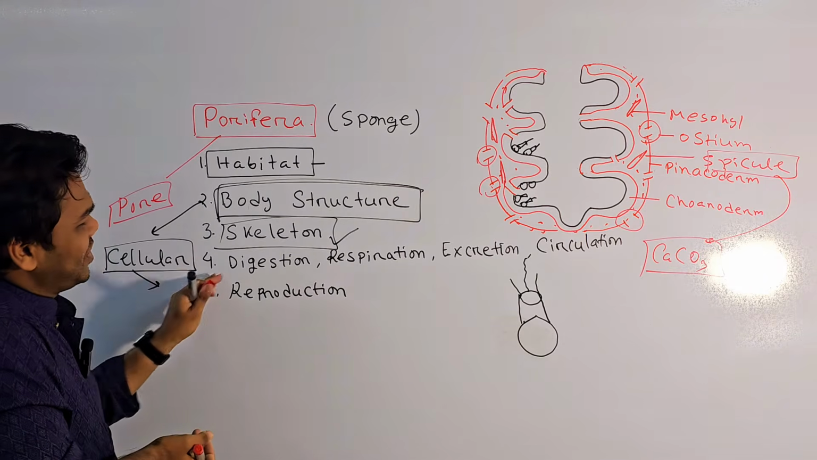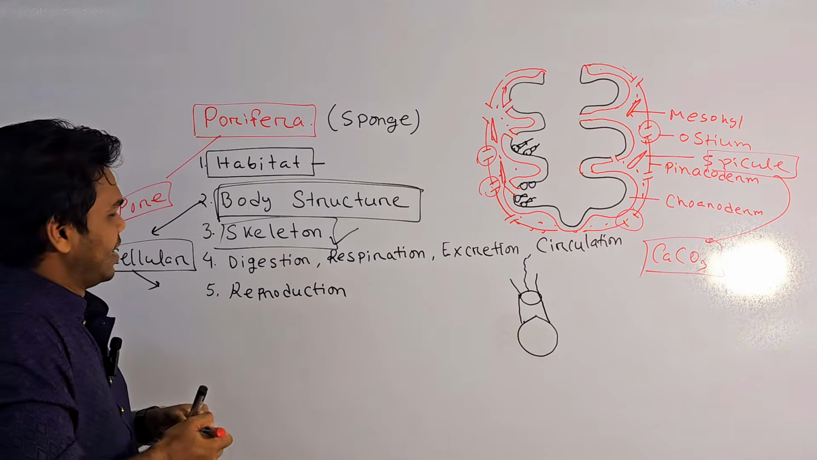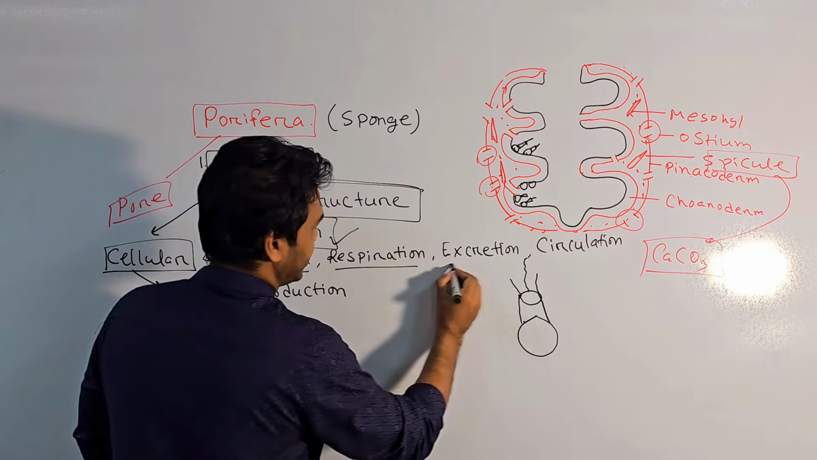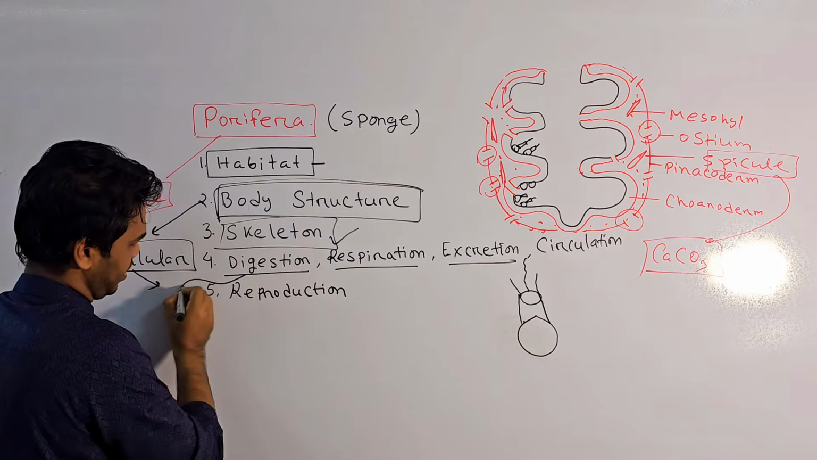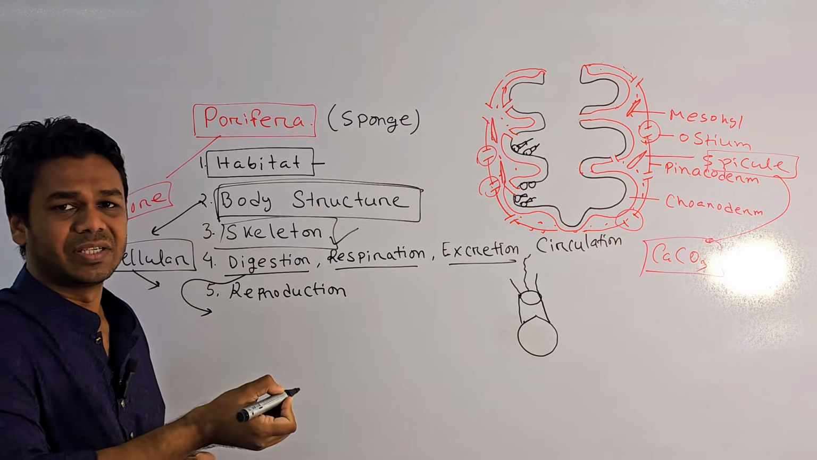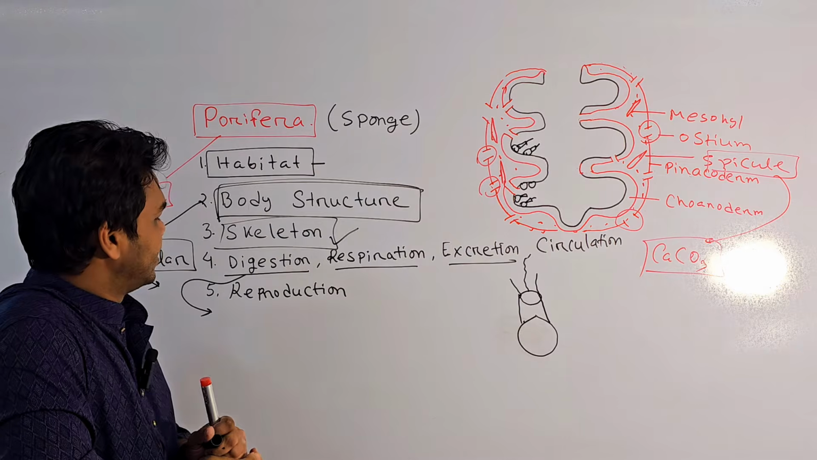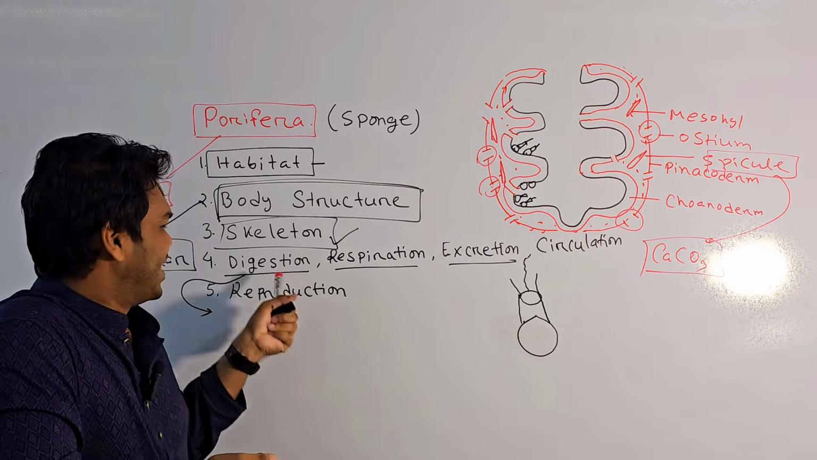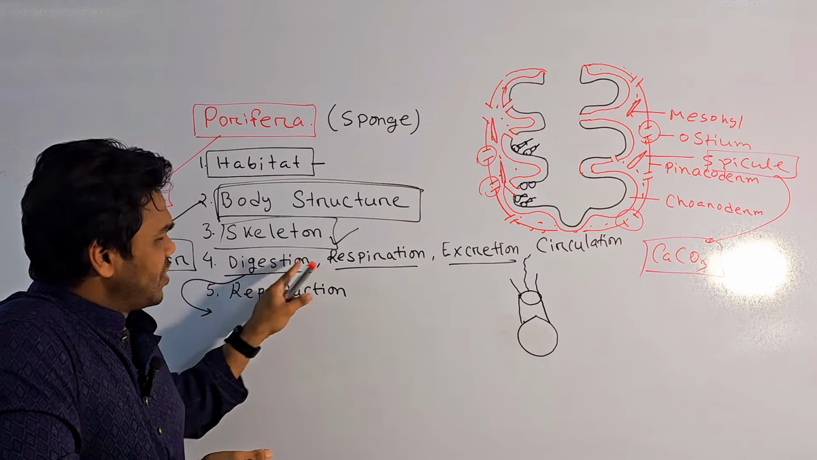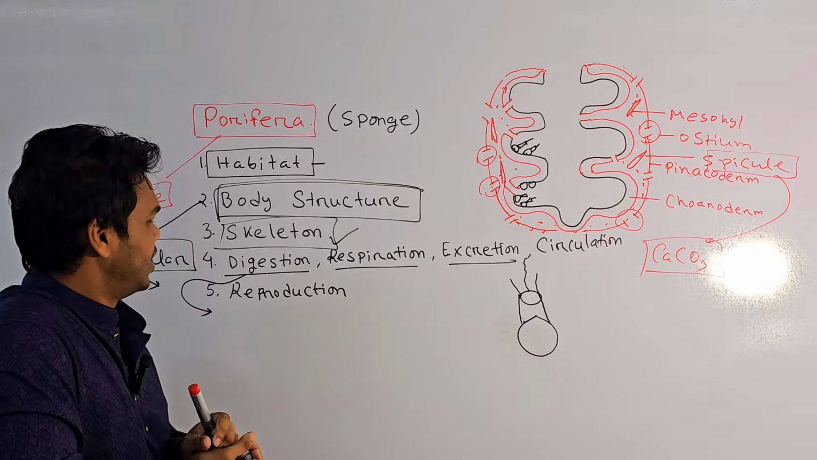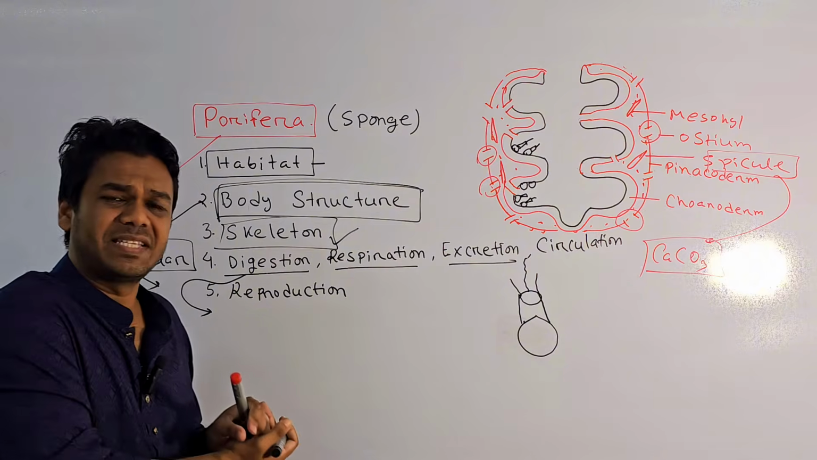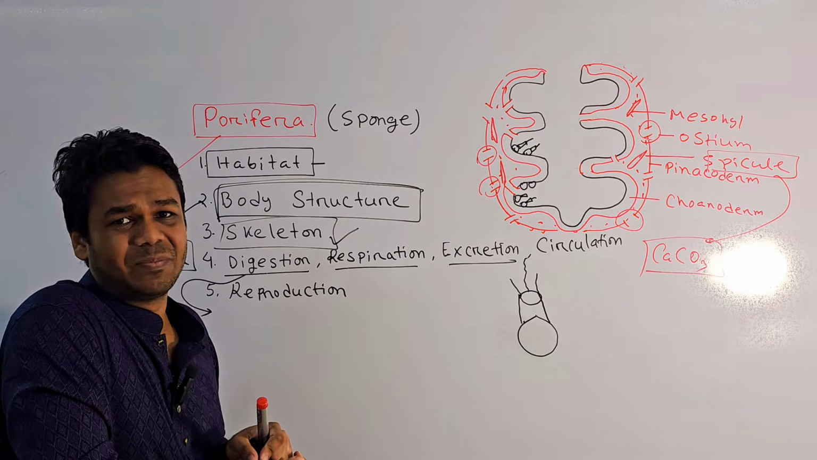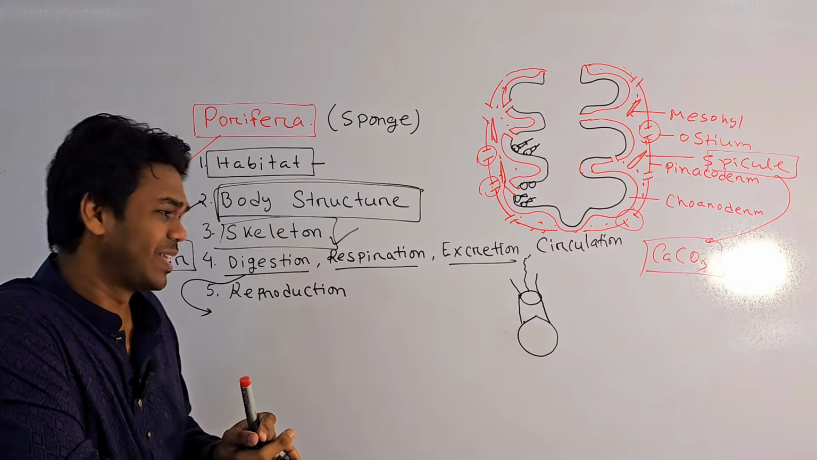And their digestion, respiration, excretion, these things are very simple. Their digestion is called intracellular digestion. That means digestion occurs inside the cell, in the choanocyte cell. But dear friends, digestion, respiration and excretion take place through their water canal system. So what is the water canal system?